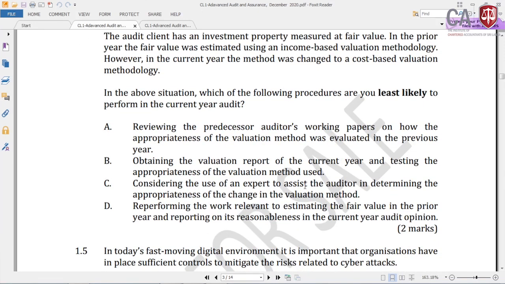Then considering the use of an expert to assist the auditor in determining the appropriateness of the change of the valuation method, re-performing the work relevant to estimating the fair value in the prior year and reporting on its reasonableness of the current year audit opinion for 2 marks, right? So what do you think on the